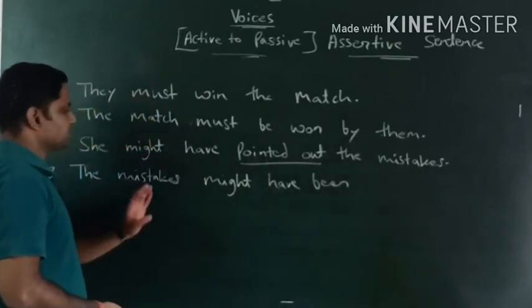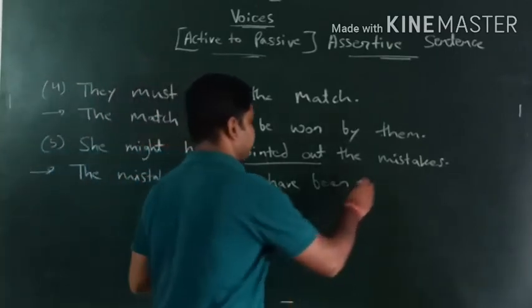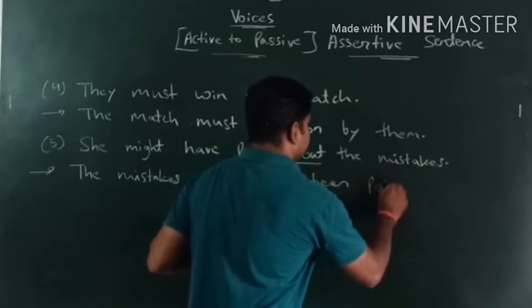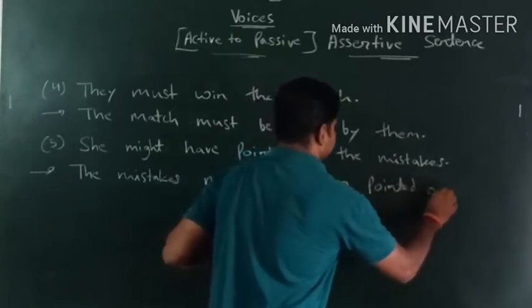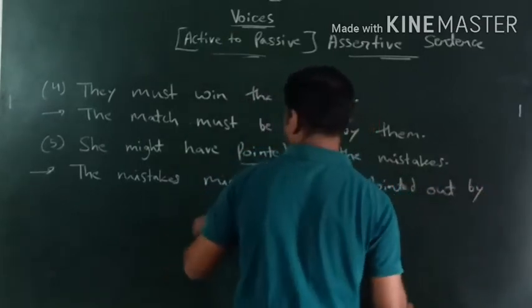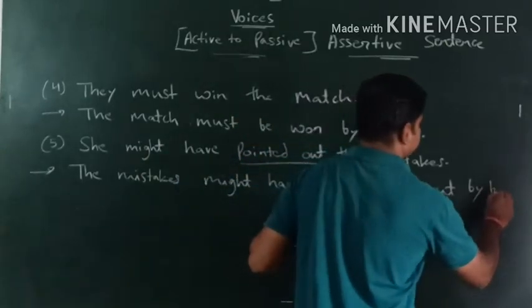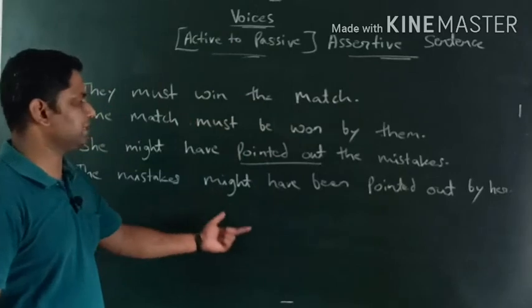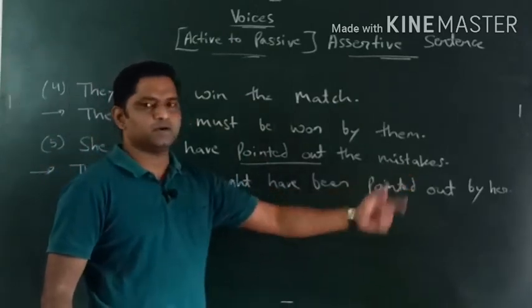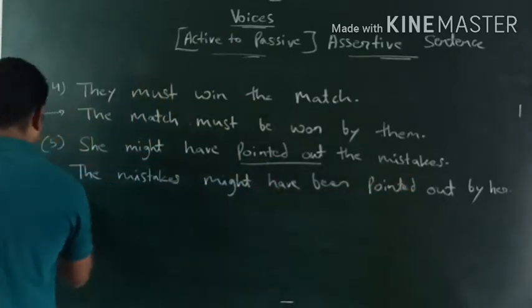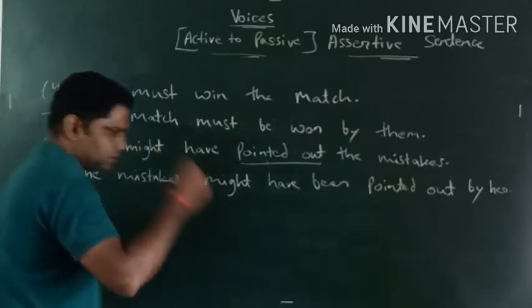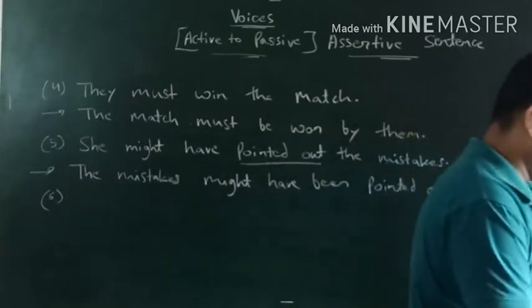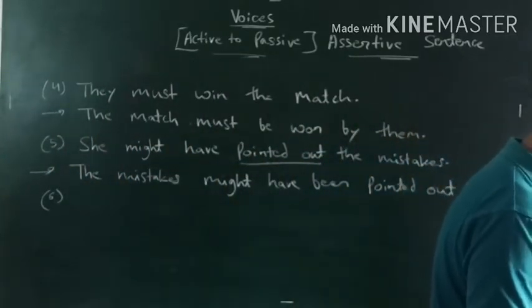So the mistakes might have been pointed out by her. It's quite easy. The mistakes might have been pointed out by her. Okay, so in this way we have to do. Let's check out another example so you will understand.